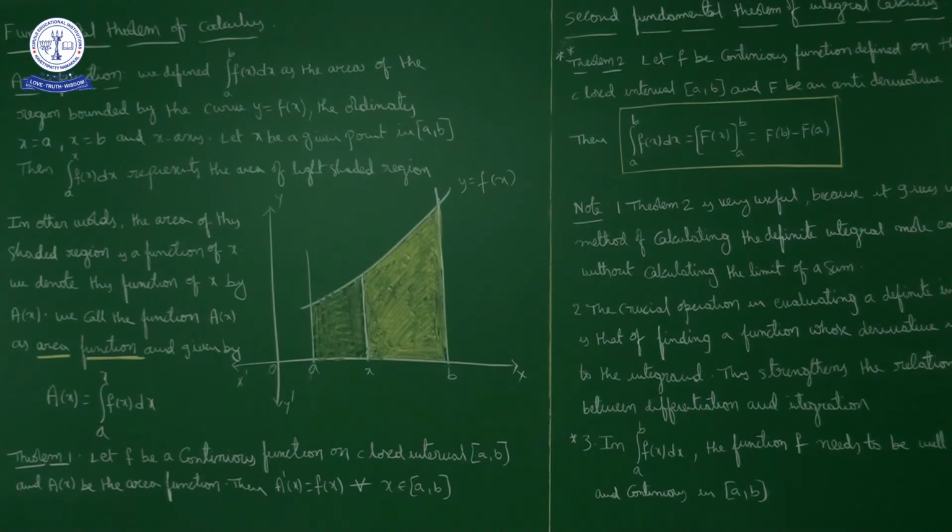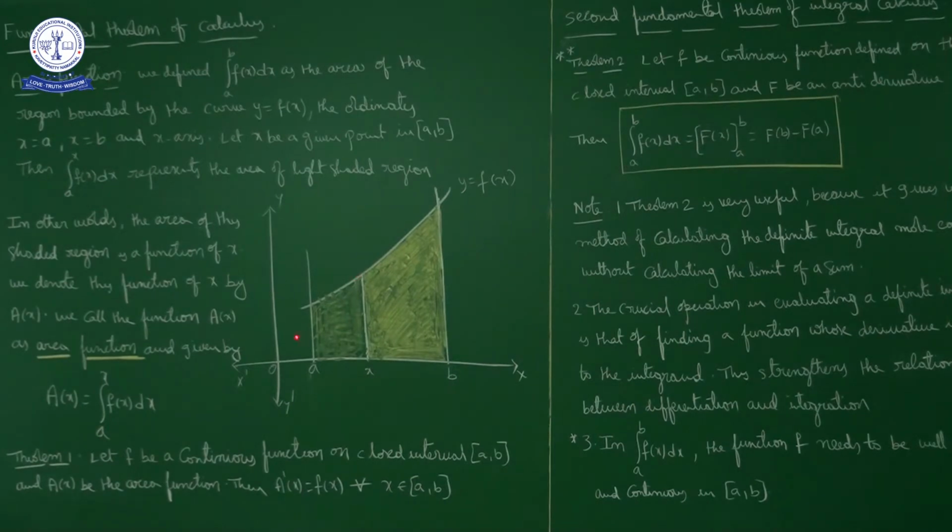First of all, what is the area function? Integral a to b f of x dx is the area of the region bounded by the curve y equal to f of x, the ordinates x equal to a and x equal to b, and the x axis. Let x be any given point in the closed interval a b. Then integral a to x f of x dx represents the area of this light shaded region.